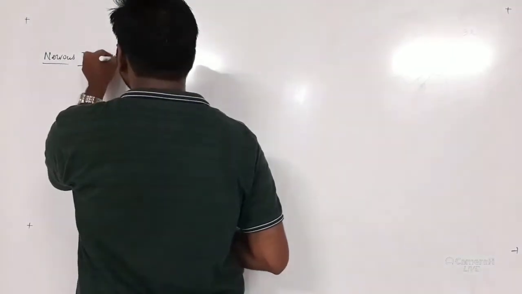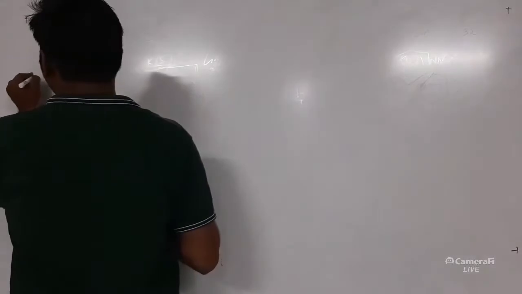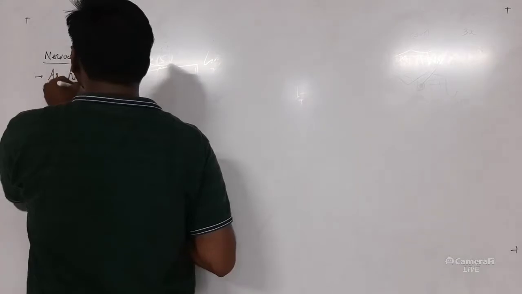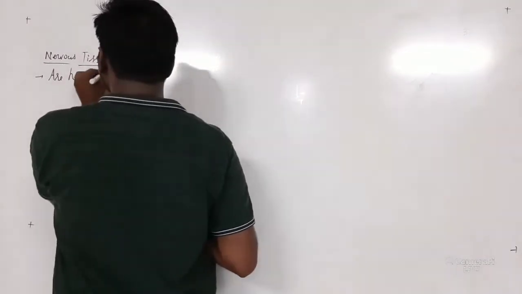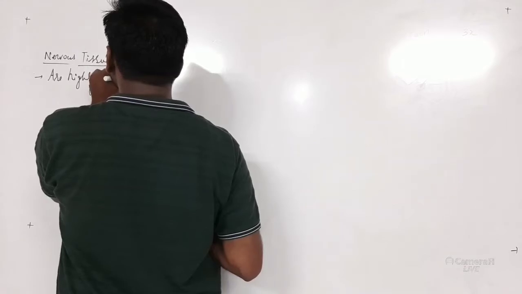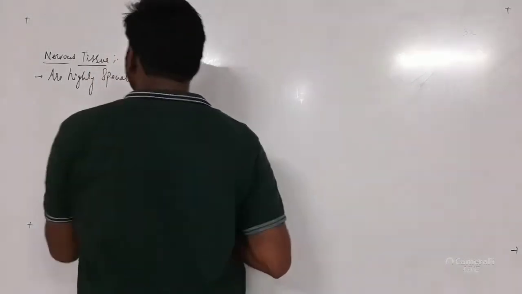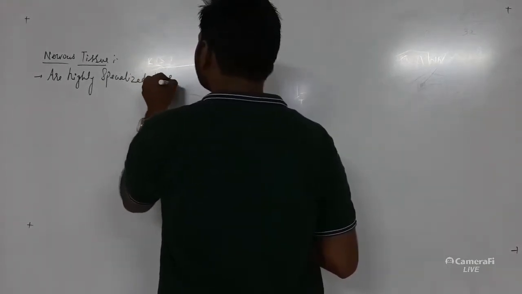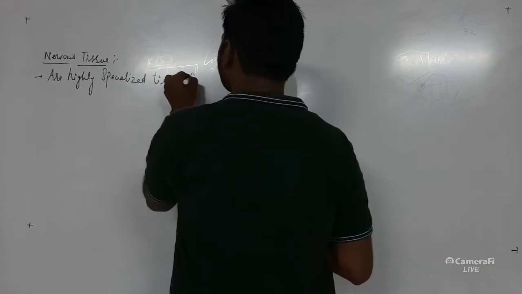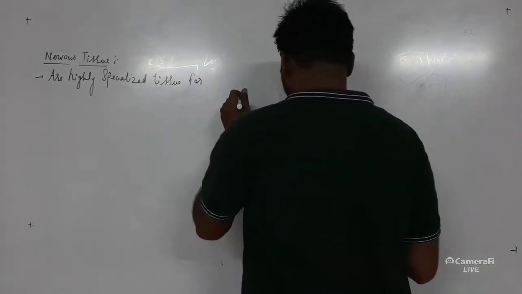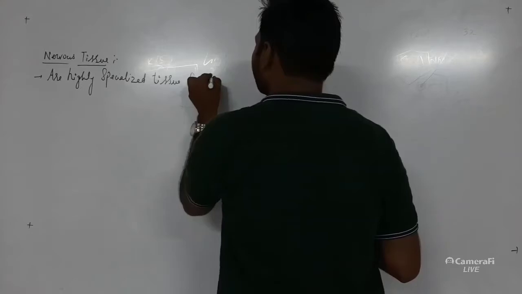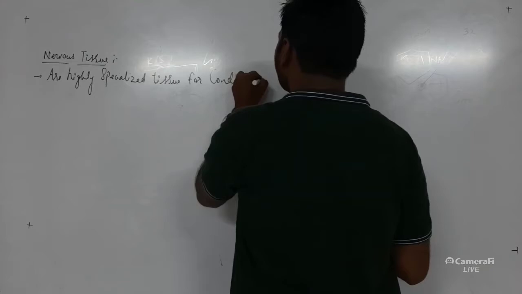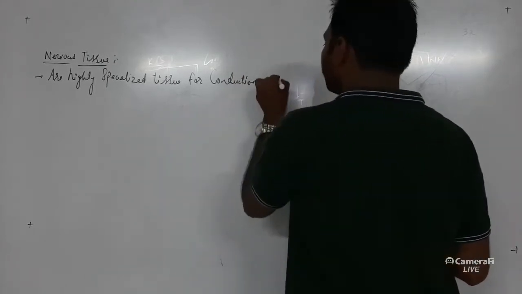So nervous tissue are highly specialized tissue for conduction of nerve impulse.